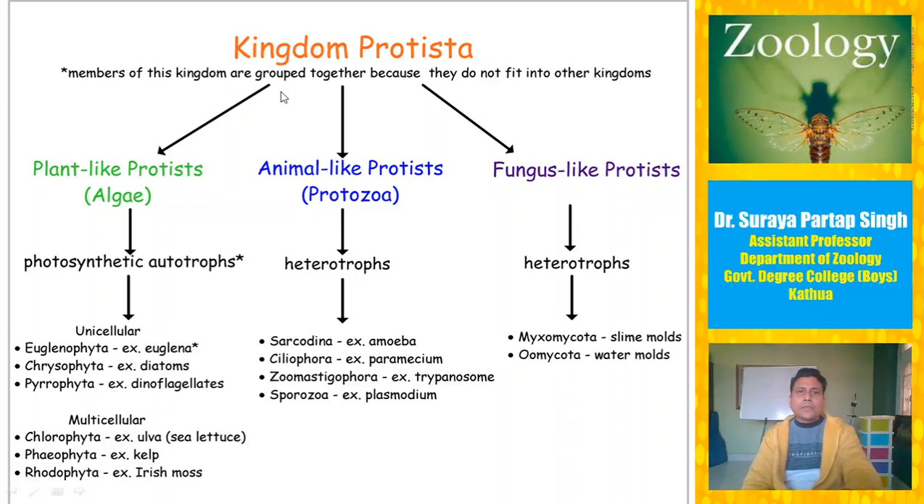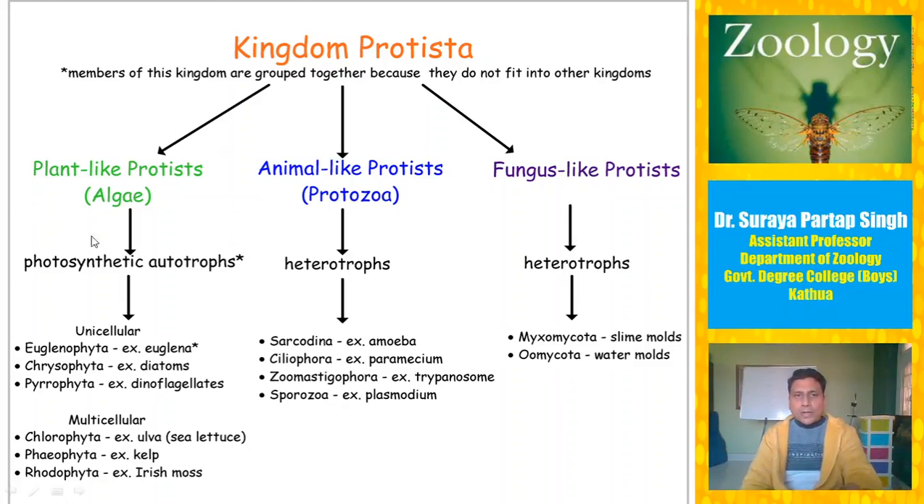So members of kingdom Protista are grouped together because they do not fit into other kingdoms. Why don't they fit into other kingdoms? Because members of kingdom Plantae, Animalia and fungi are all eukaryotic multicellular organisms. They show true tissue formation. They show organs and organ systems in the case of animals, for example. So because the members of kingdom Protista were unicellular but eukaryotic, they were taken out from the plant kingdom, animal kingdom, and fungi, and grouped together into a new kingdom called kingdom Protista.